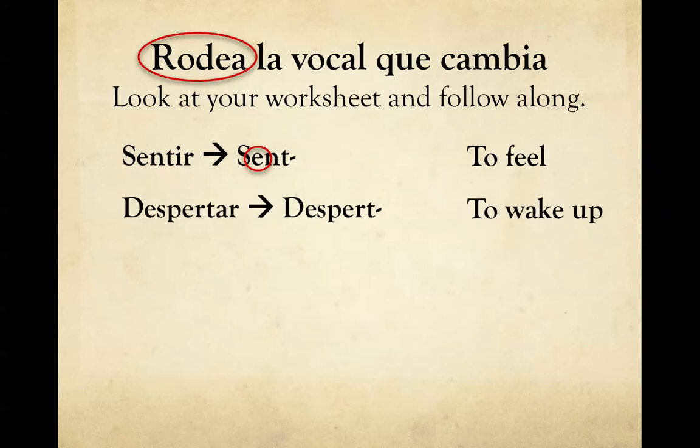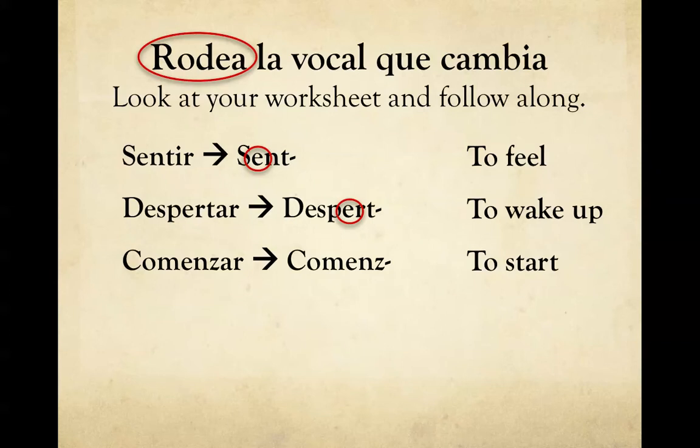Now, what happens when we have a longer word with more than one vowel? Despertar, meaning to wake up, we actually have two vowels. And as we said before, you have to circle the nearest vowel to the end, okay? So look at your sheet, circle the vowel, and let's check it. Excellent. Despertar. This vowel is the one that's going to change.